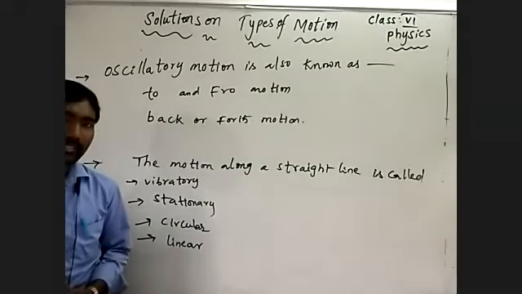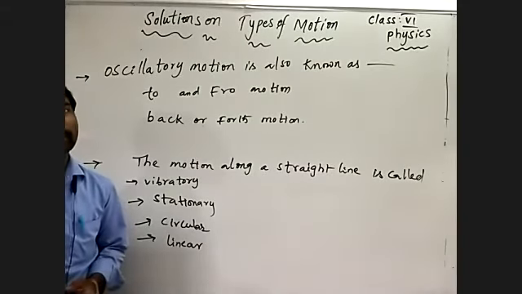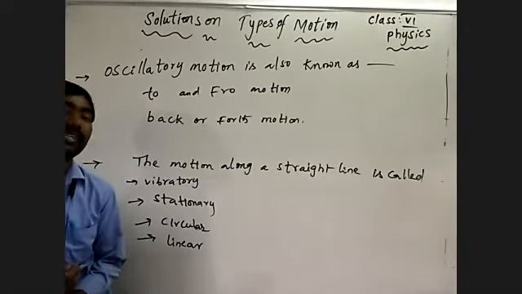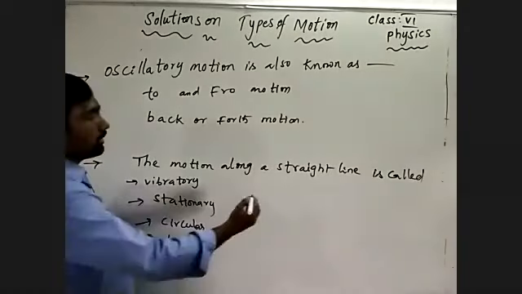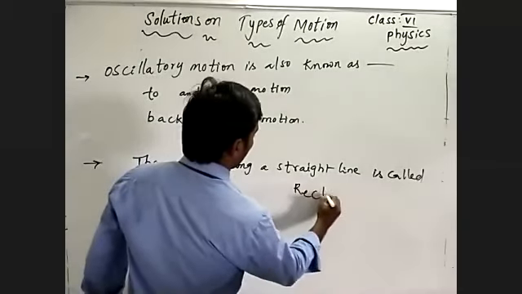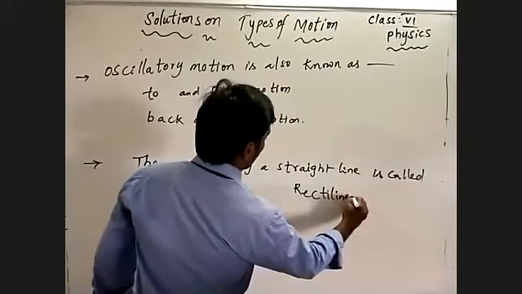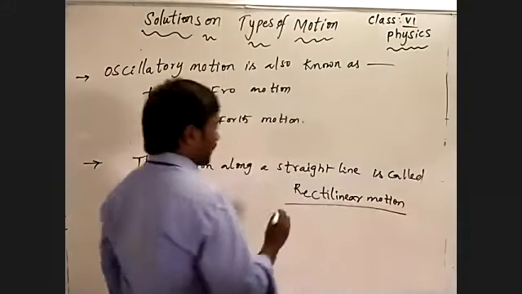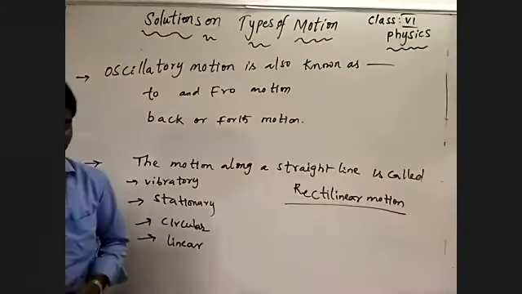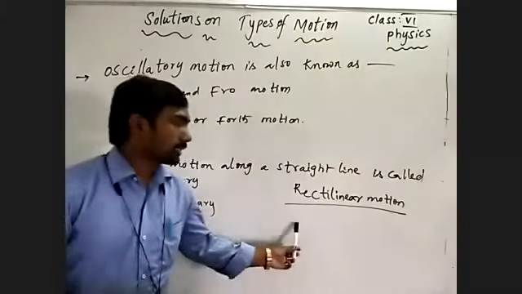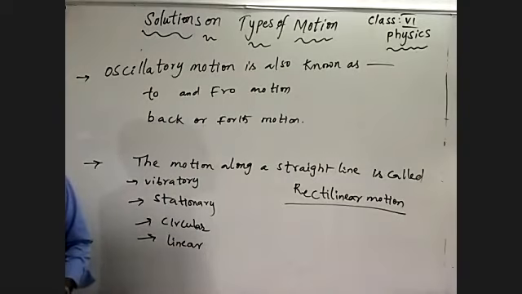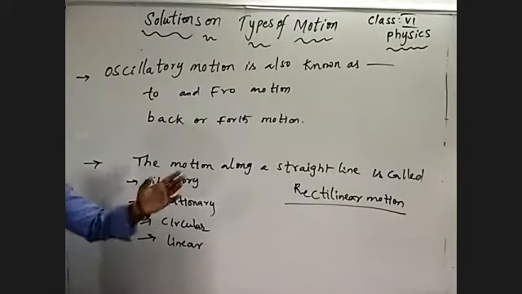That body describes rectilinear motion. The body which is moving in a straight line path describes rectilinear motion. But the options are not there to identify it directly.